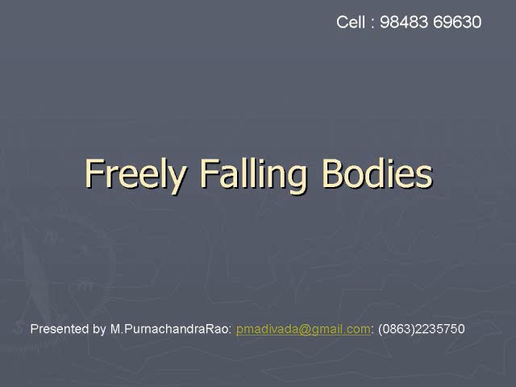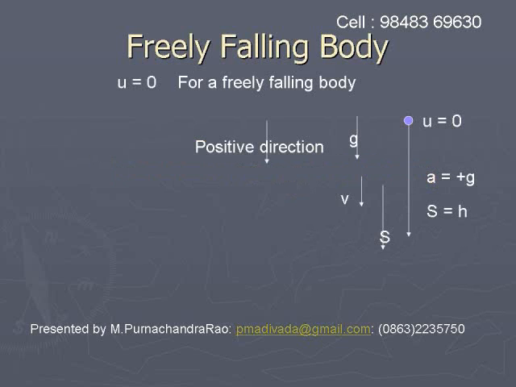We apply the modified equations in the case of a freely falling body. A freely falling body means its initial velocity u is equal to 0.